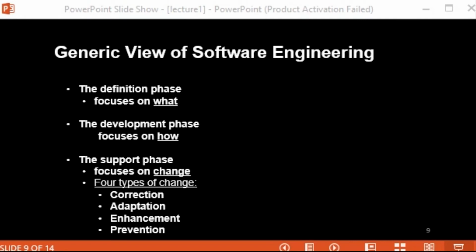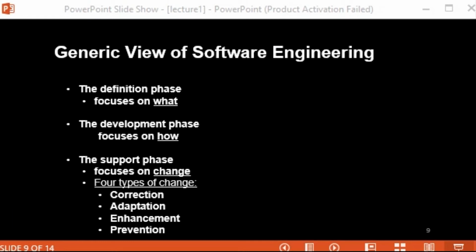Now the development phase. The development phase focuses on how. That means during development, a software engineer attempts to define how data are to be structured, how function is to be implemented within a software architecture, and how procedural details are to be implemented.